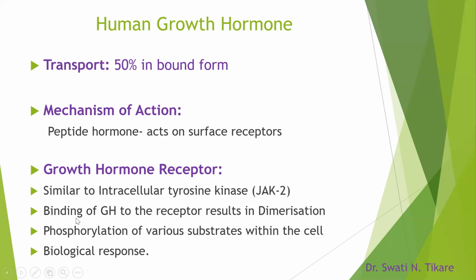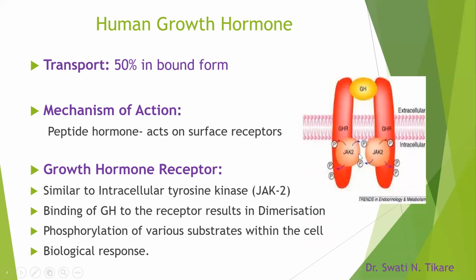So what was happening when the growth hormone binds to the receptor? It results in dimerization. If you see this picture, this is something similar. We had an intracellular tyrosine kinase receptor also, with one extracellular portion, transmembrane portion, intracellular portion, all together acting both as a receptor as well as the next activated proteins, everything is formed here only.